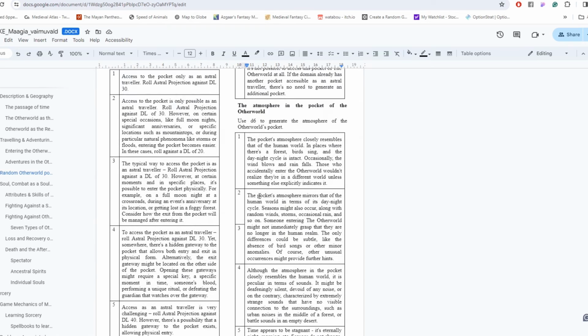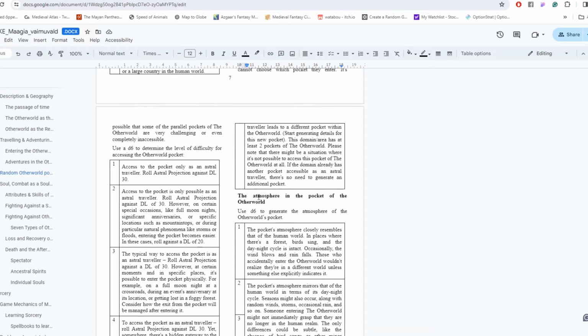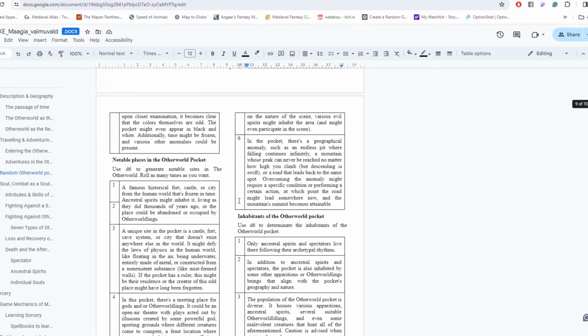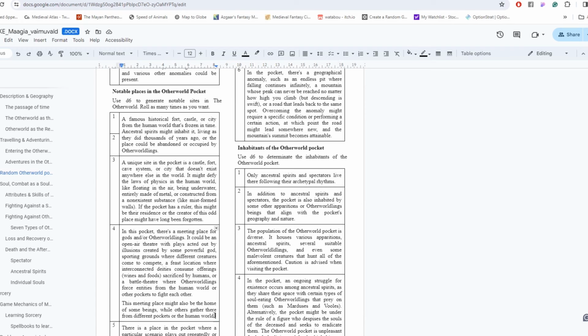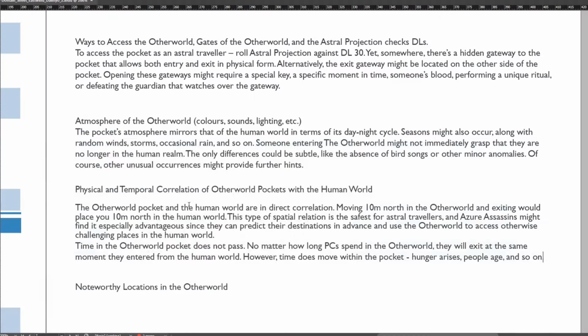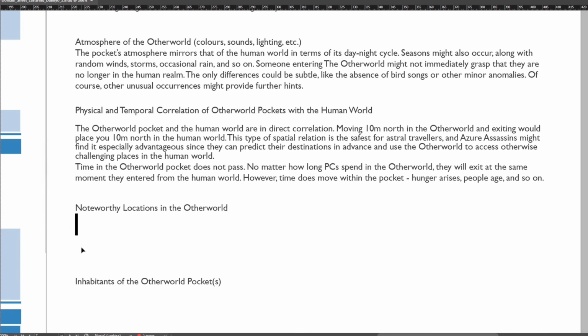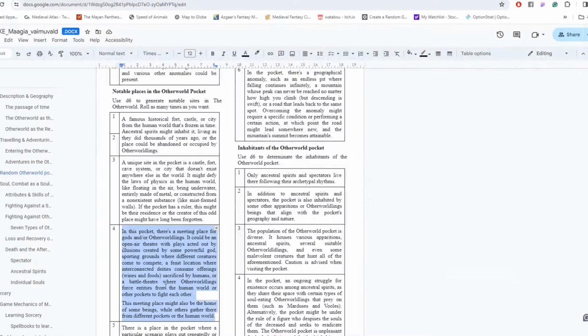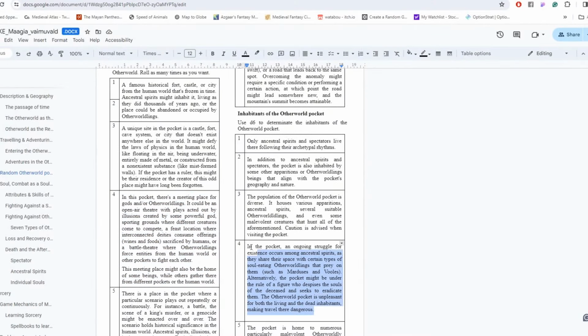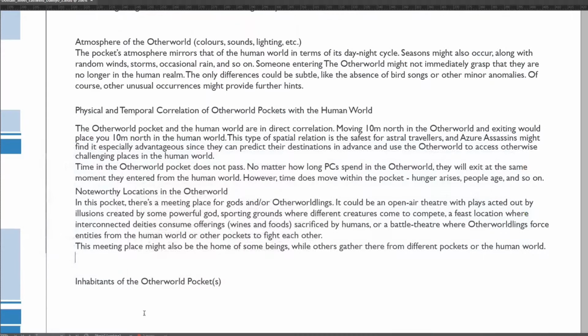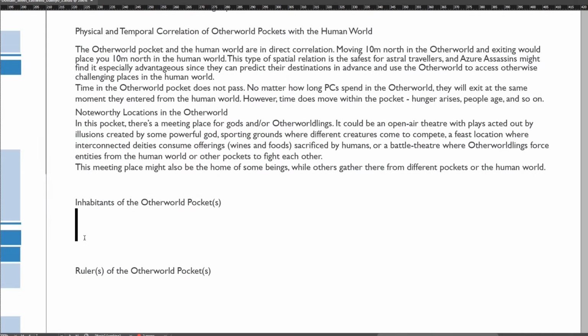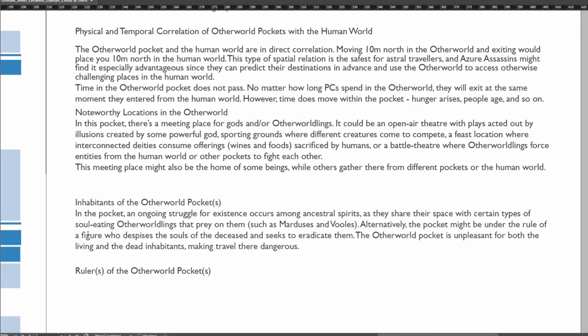For notable places, we roll 4, which means that in this pocket there is a meeting place for gods or other worldlings. Let's come back to it later. For inhabitants, we also roll 4, which makes the pocket very dangerous to travel. In this pocket, an ongoing struggle for existence occurs amongst ancestral spirits as they share their space with certain soul-eating otherworldlings that prey on them.